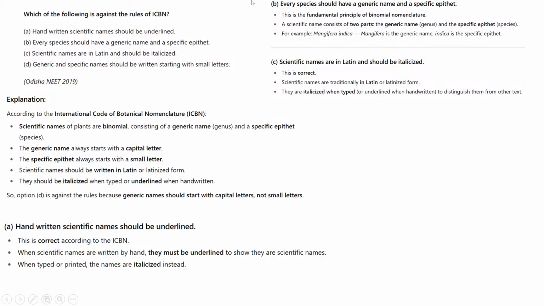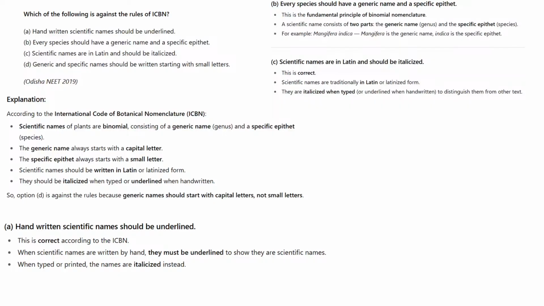Option B, every species should have a generic and a specific epithet. This is a fundamental principle of binomial nomenclature. The scientific name consists of two parts, the generic name, which is the genus, and the specific epithet. For example, Mangifera indica. Mangifera is the generic name and indica is the specific epithet.